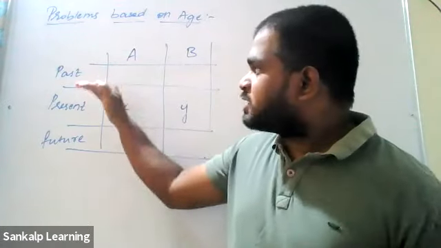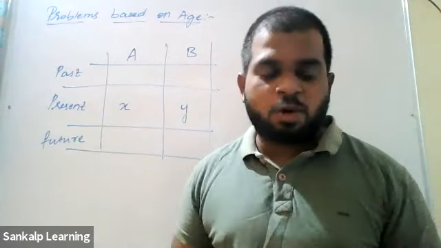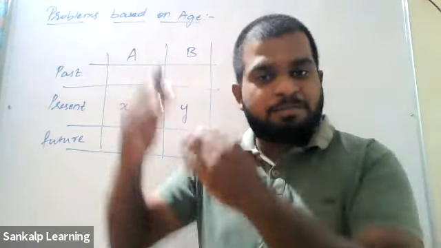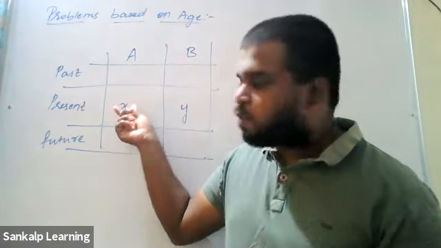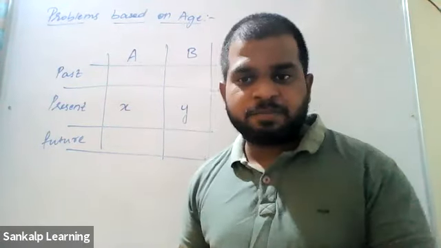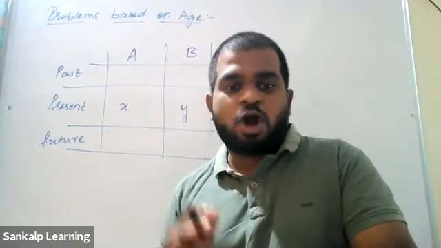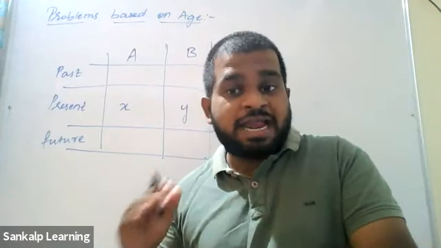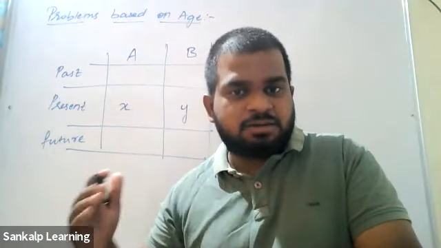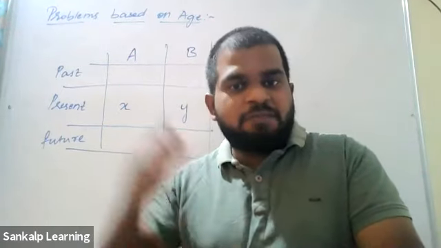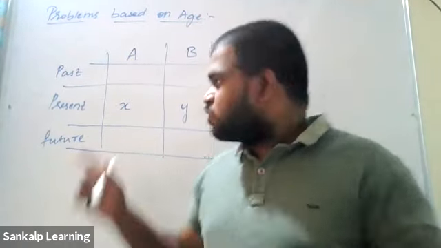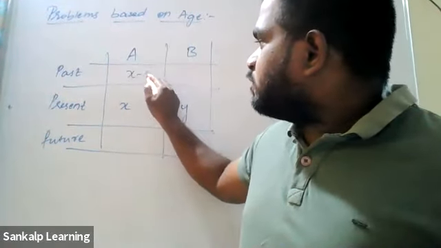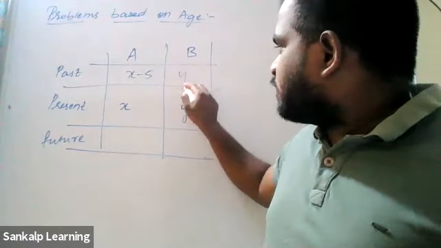Okay. What is the past? How many years past are we talking about in the question? 5 years ago, right? So 5 years in the past. The present age is X. What will be the age 5 years ago? Say your age is 15. 5 years ago, what was it? 15 minus 5 gives you the past age, 10. So if your present age is X, 5 years ago you have to subtract 5. For both: X minus 5, Y minus 5.